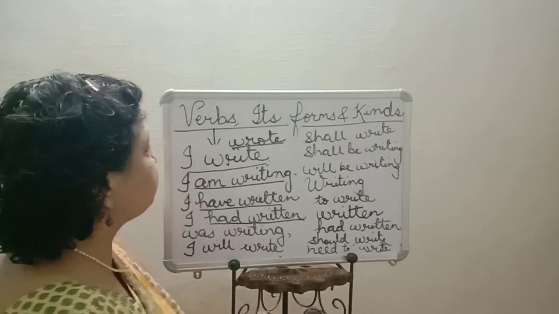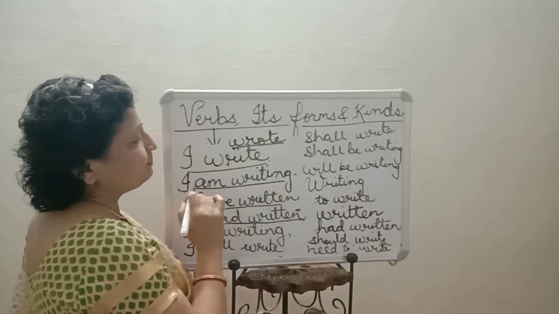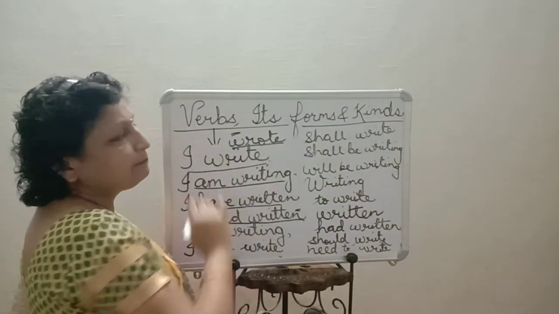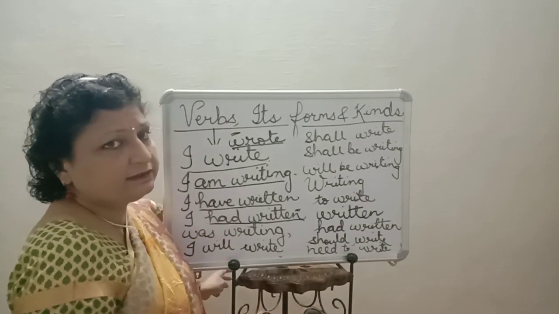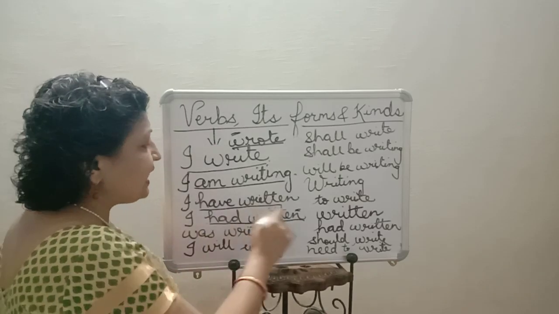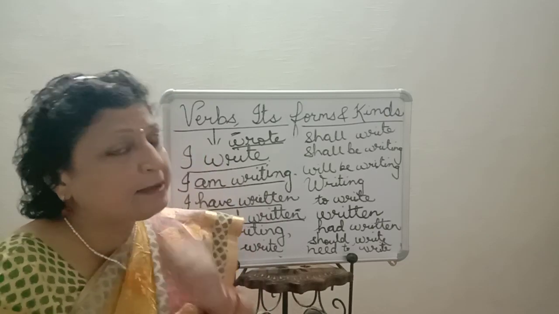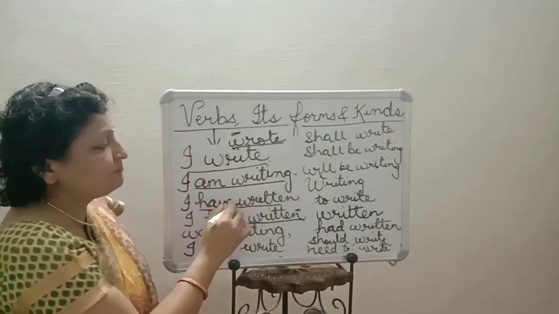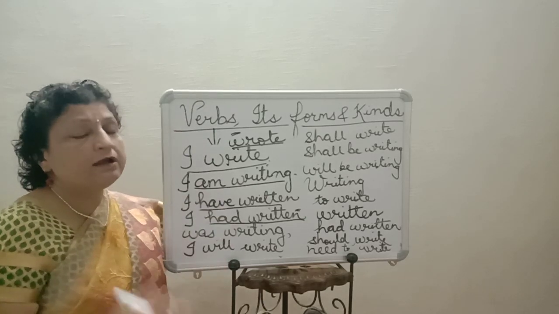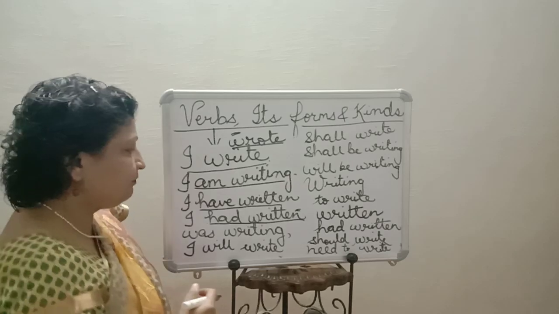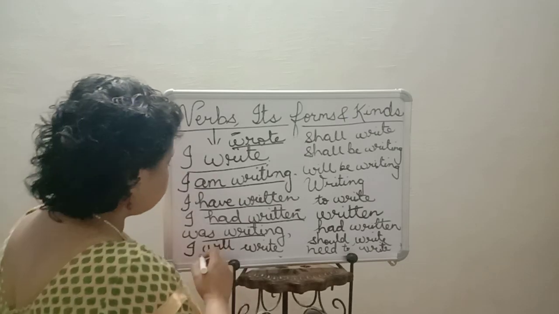But how can you differentiate between wrote and had written? See, this is the past perfect, and this is the simple past. I wrote the work means I wrote it sometime in the past. But if I say I had written the work, that means one other action has to go side by side in the past. So I had written the work when you came. I had completed the work when you entered. Then was writing, I was writing it in the past.